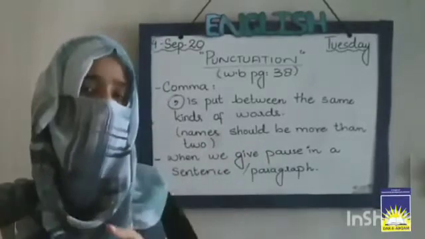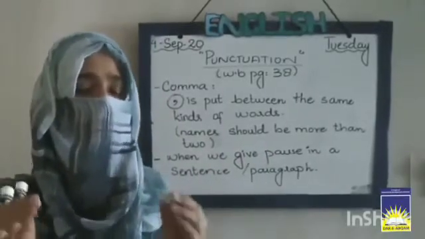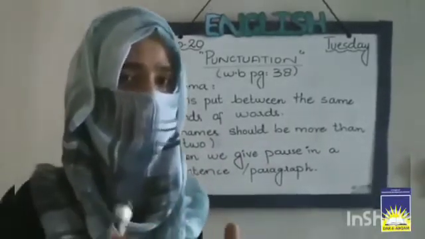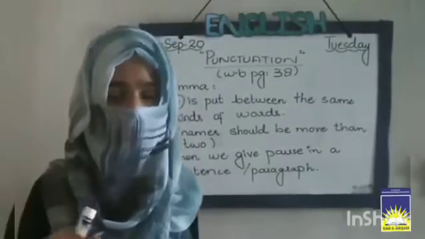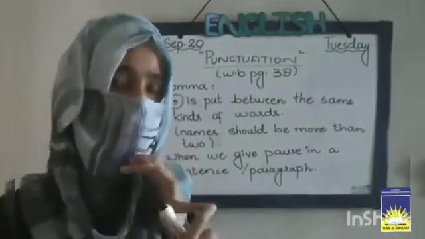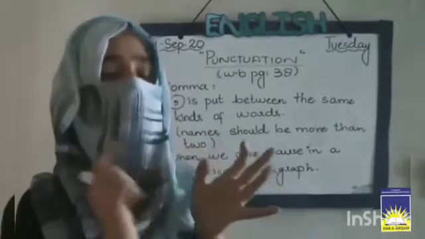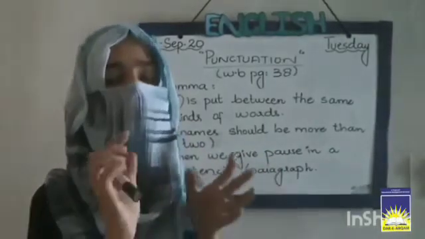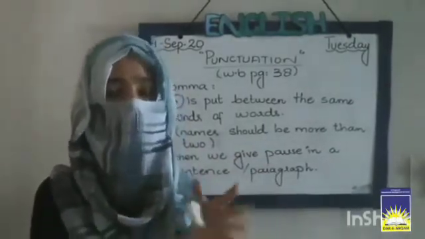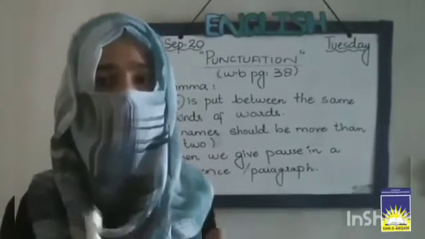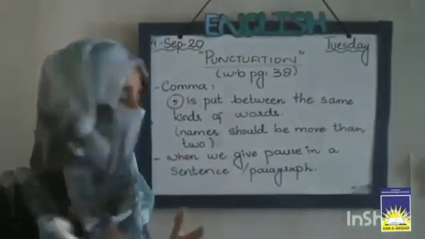So these names are coming continuously in the sentence, so we have to separate these words by putting a comma between them. For example, we will put a comma after onion, after carrot, after cucumber, and this is the way we will follow the rule of using a comma.